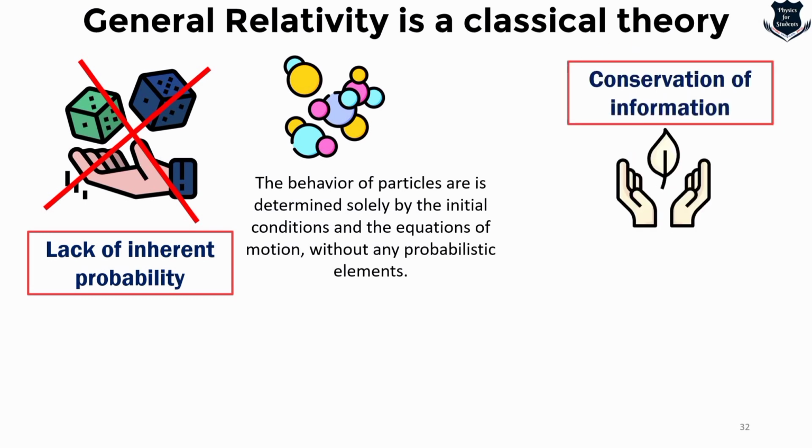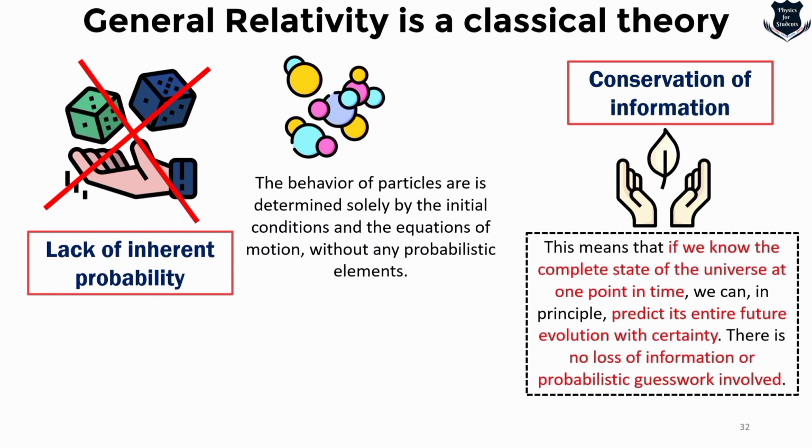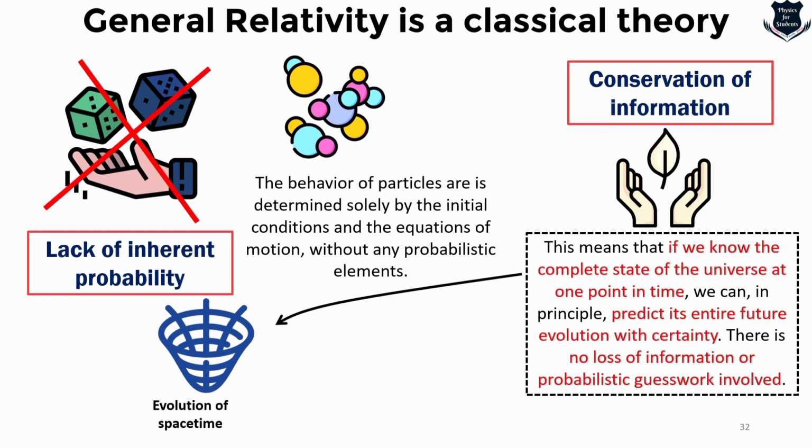Also, there is something which is called conservation of information. Deterministic systems like general relativity and others preserve the conservation of information. This means that if you know the complete state of the system at one point, you can in principle predict the system at another point, and there is no loss of information or probabilistic guesswork. So that means the evolution of space-time and the motion of objects can be very well and easily determined with precision.